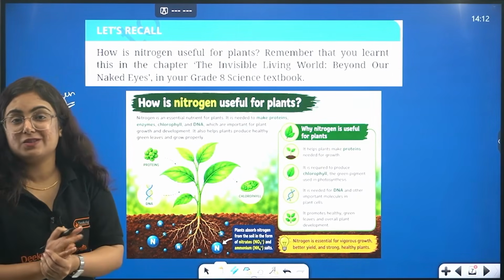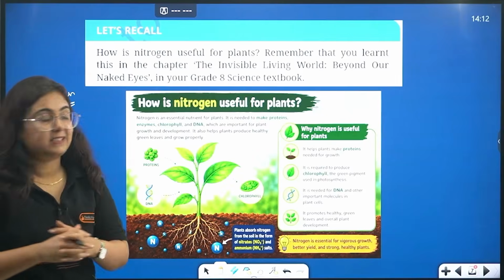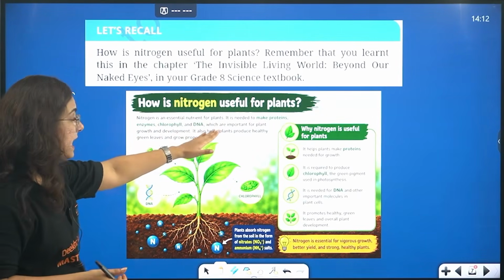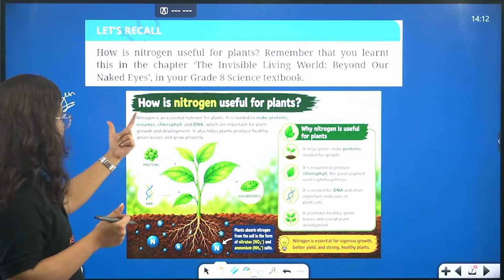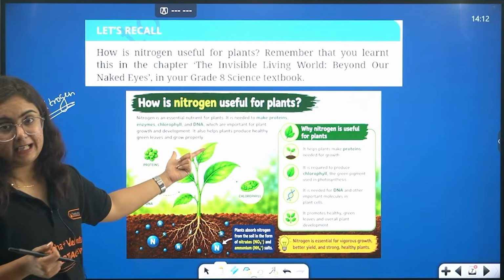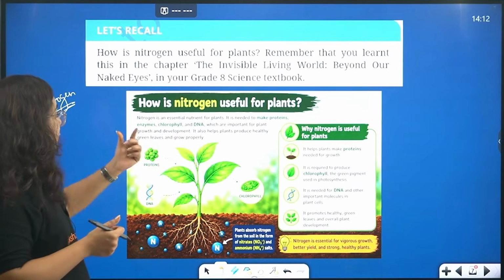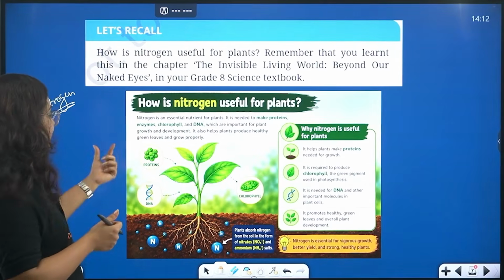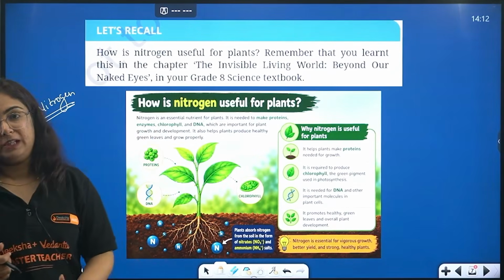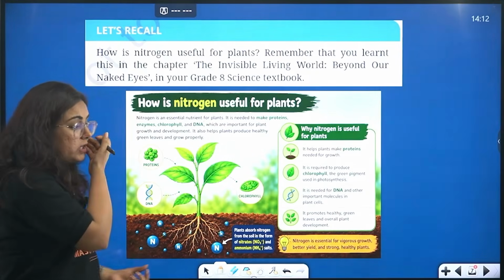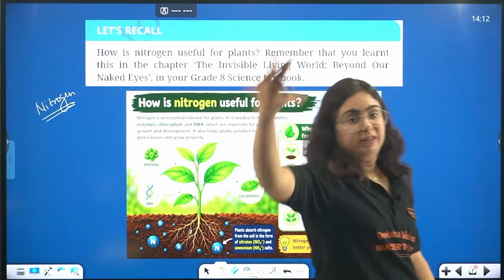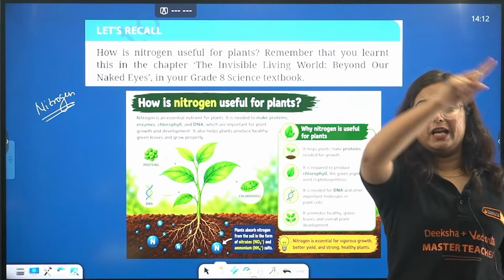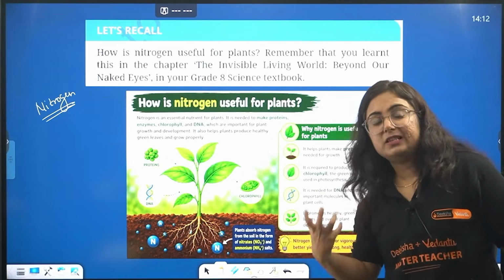What is this process known as? Nitrogen fixation. Nitrogen is an essential nutrient for plants. It is needed to make proteins, enzymes, chlorophyll and DNA, which are important for plants' growth and development. It also helps plants produce healthy green leaves and grow properly. The main important thing is that nitrogen available in the atmosphere gets fixed in the soil.